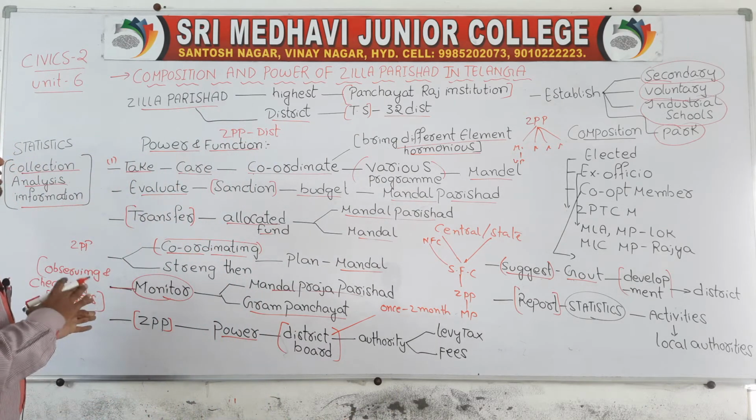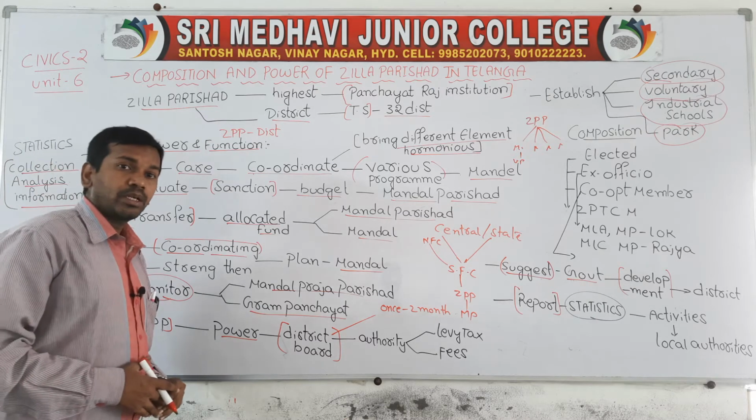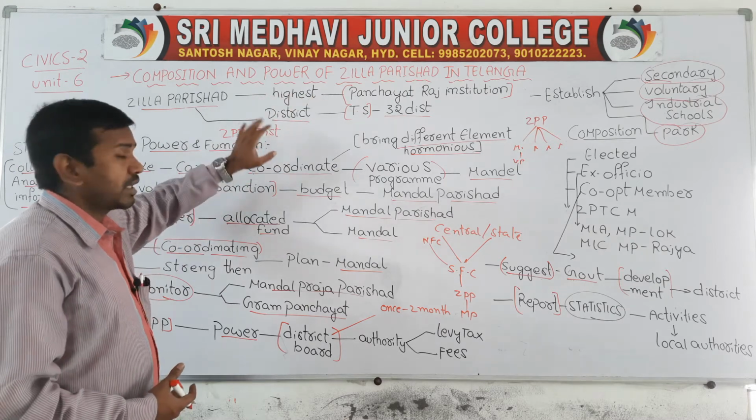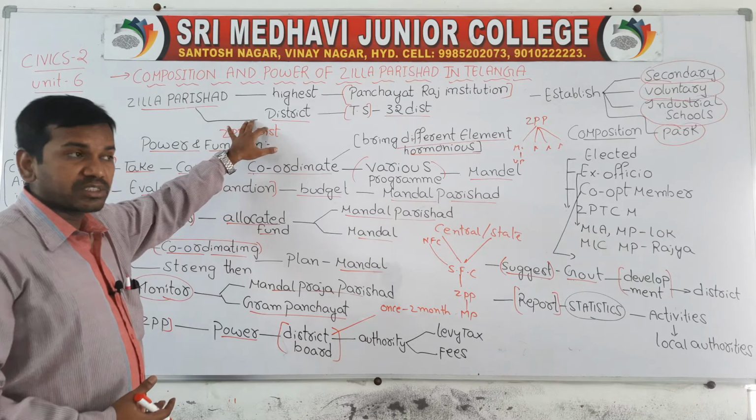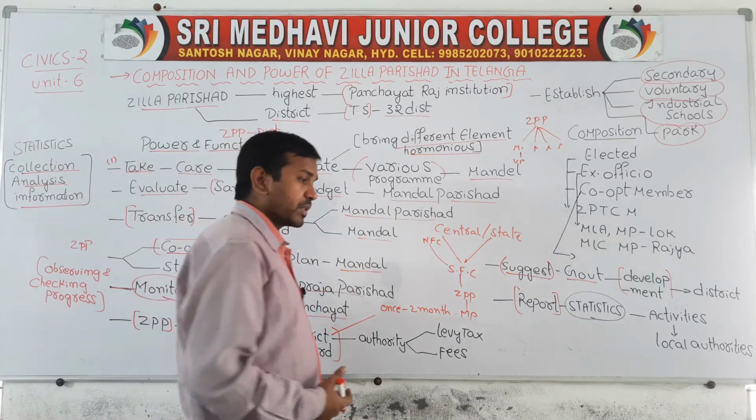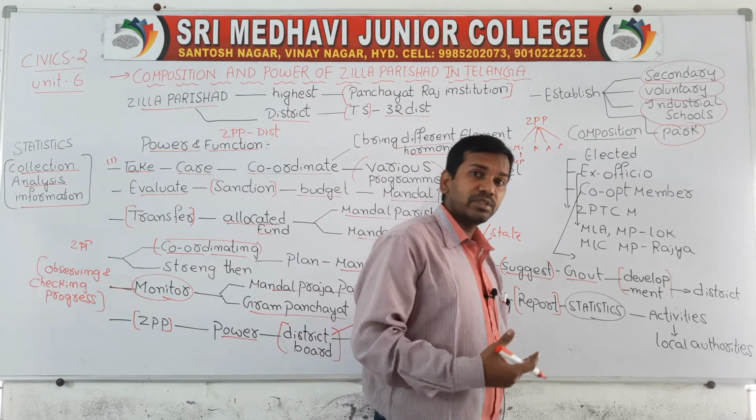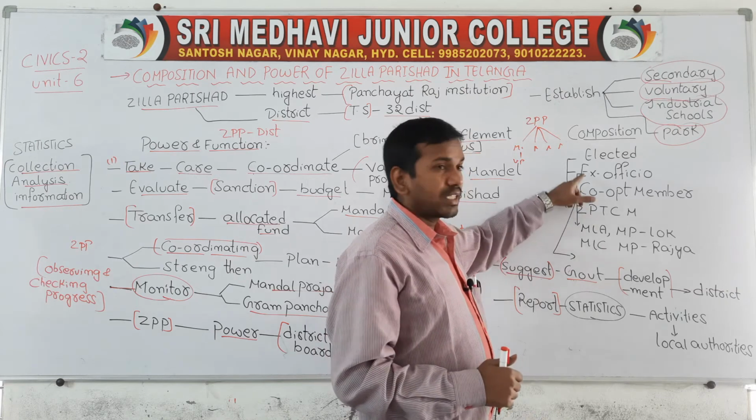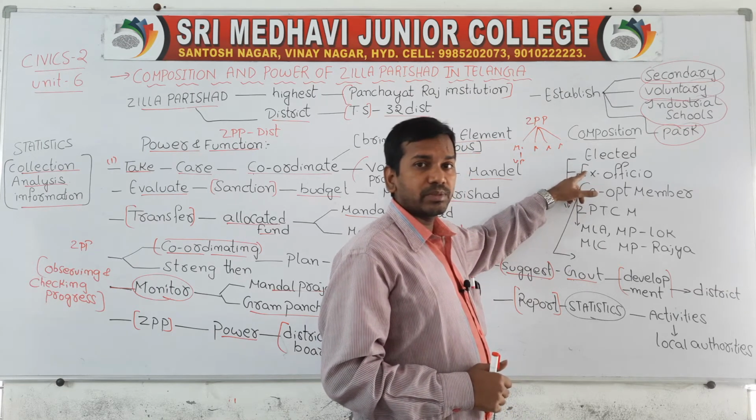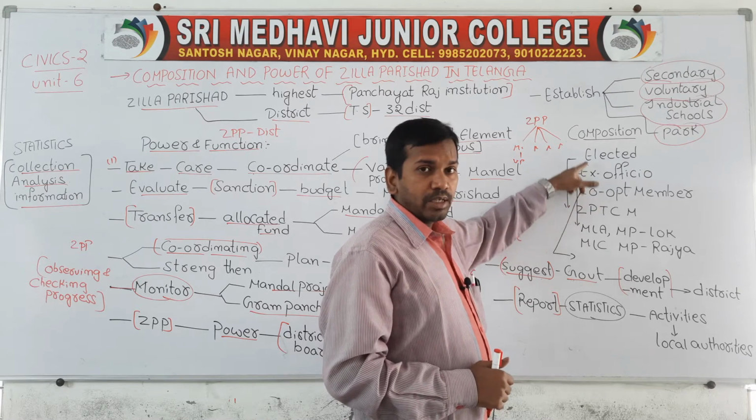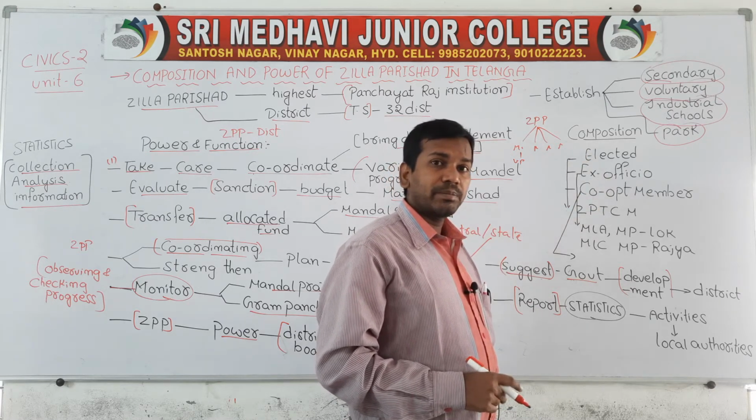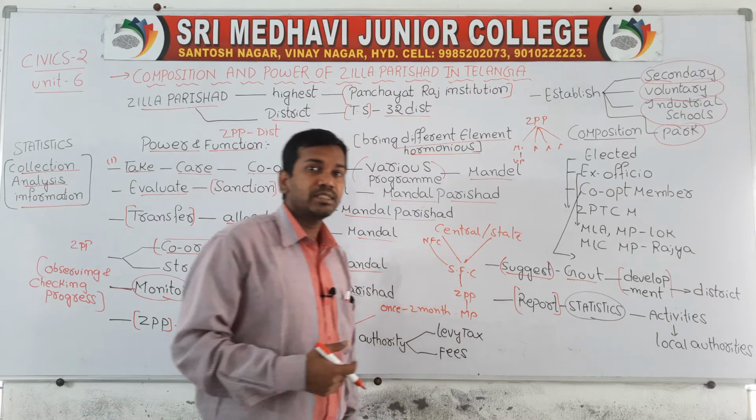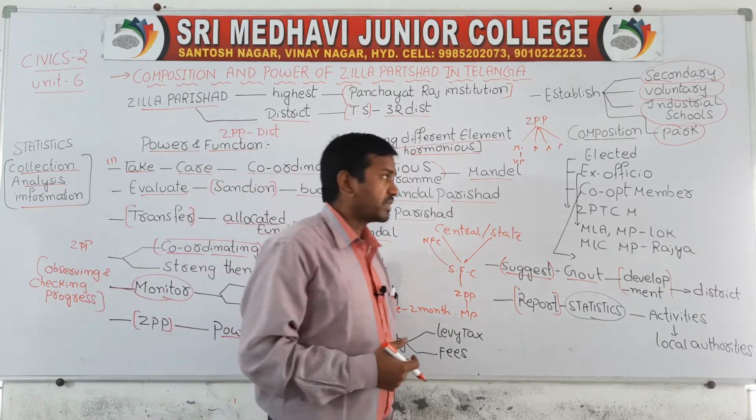So we have discussed the composition and powers of Zilla Parishad. Zilla Parishad is one of the highest levels in the Panchayat Raj institution, and in Telangana we have 32 districts, so there will be 32 Zilla Praja Parishads. In composition, the members of Zilla Praja Parishad are classified into 3 types: elected members, ex officio members, and co-opted members. The elected members are called Zilla Parishad territorial constituency members.